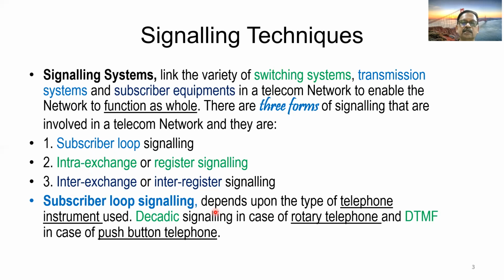Subscriber loop signaling depends upon the type of telephone instrument used. Decadic signaling in case of rotary telephone and DTMF in case of push button telephone. In case you are using a rotary type telephone, decadic signaling happens. And in case you are using a push button telephone, DTMF signaling takes place.